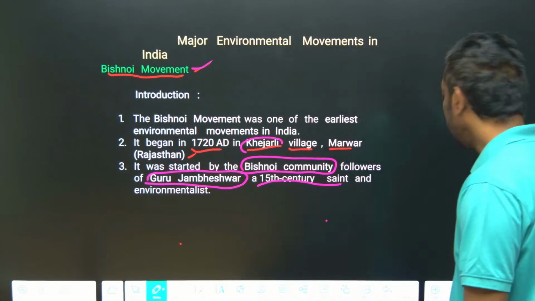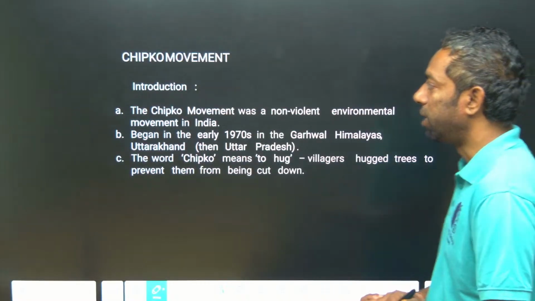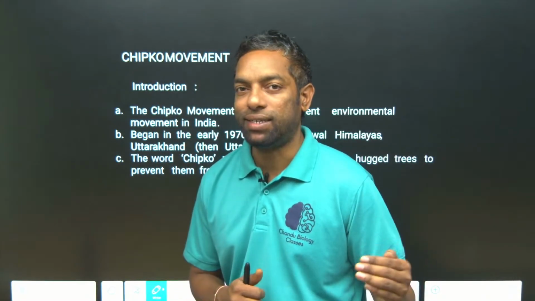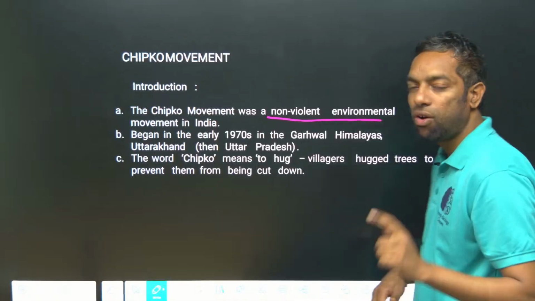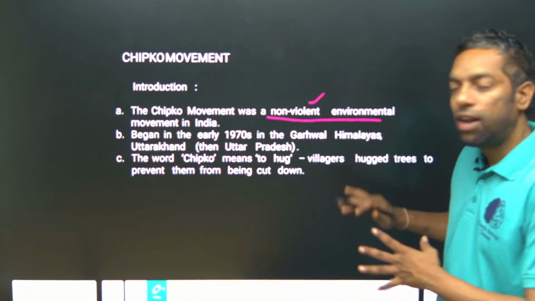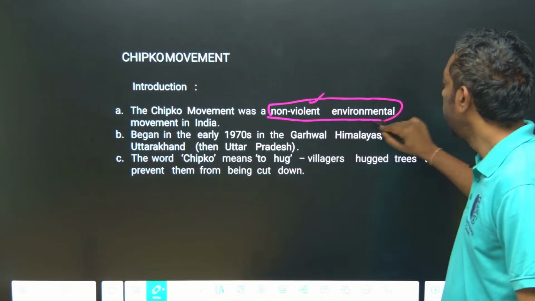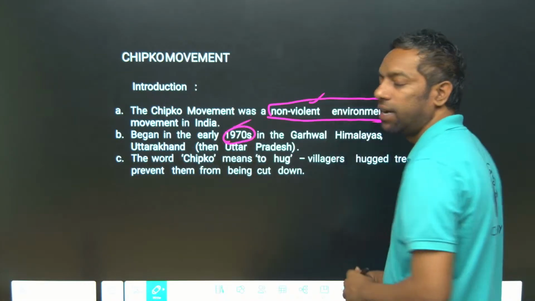Coming to the next movement, the Chipko movement. You come across this word many times, right? The Chipko movement is another environmental movement regarding forests. The Chipko movement is a non-violent environmental movement. In the Bishnoi movement more than 360 people sacrificed their lives, but this is a non-violent movement. This is the keyword: non-violent environmental movement. It took place in the year 1970.